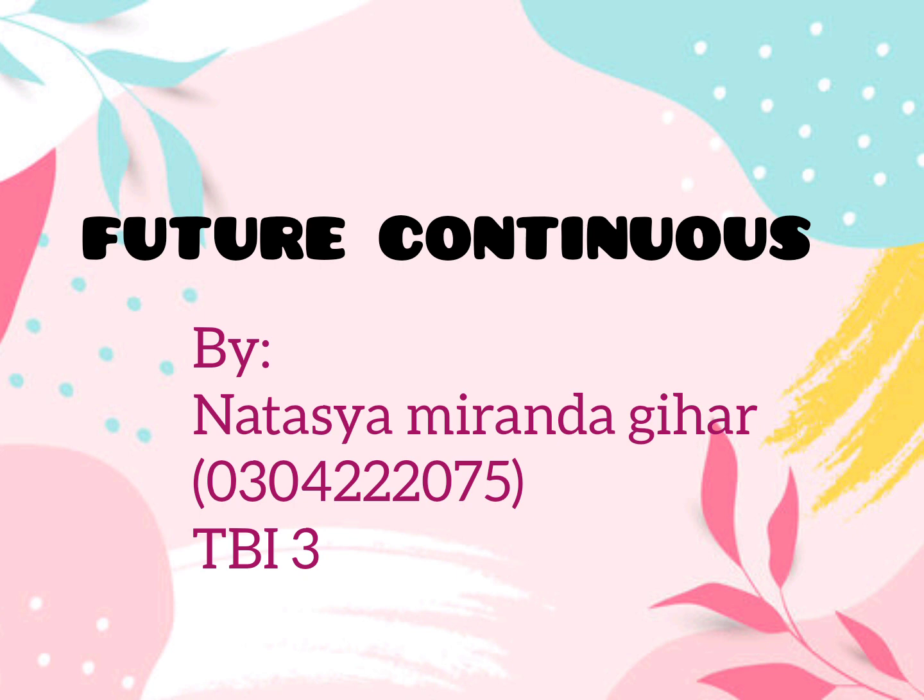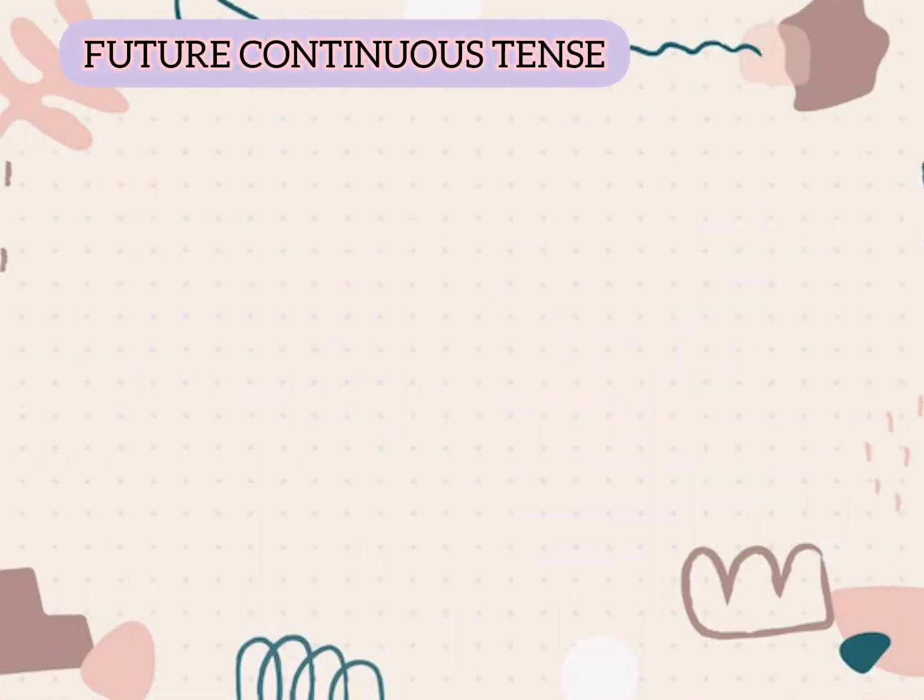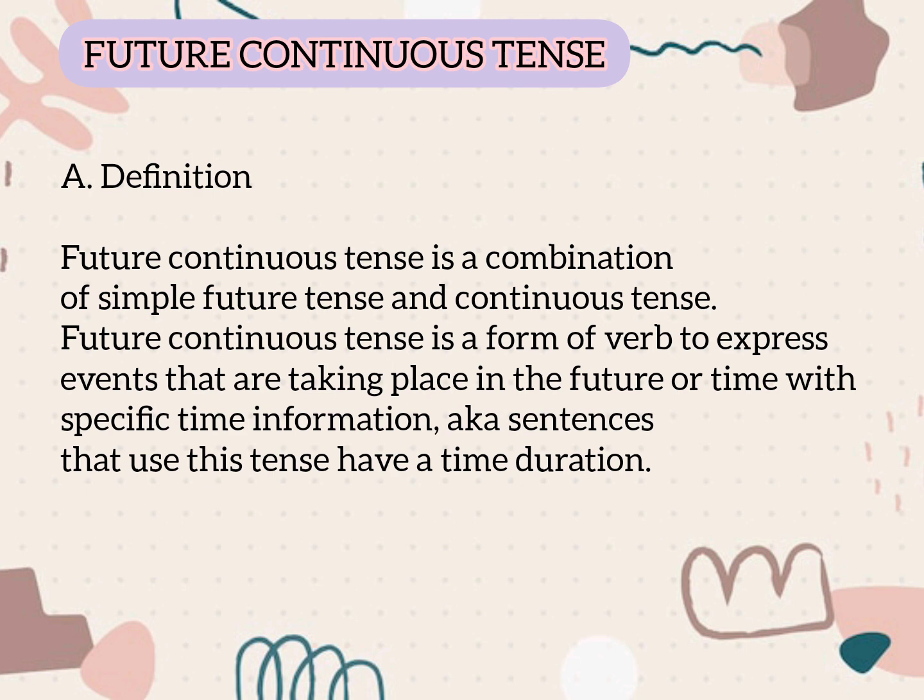Okay, without wasting much time, let's go to the material. Now let's take a look at the definition of future continuous tense. As we can see, future continuous tense is a combination of simple future tense and continuous tense. Future continuous tense is a form of verb to express events that are taking place in the future, with specific time information, or sentences that use this tense have a time duration.